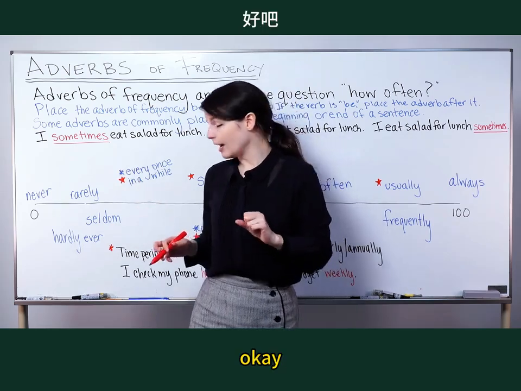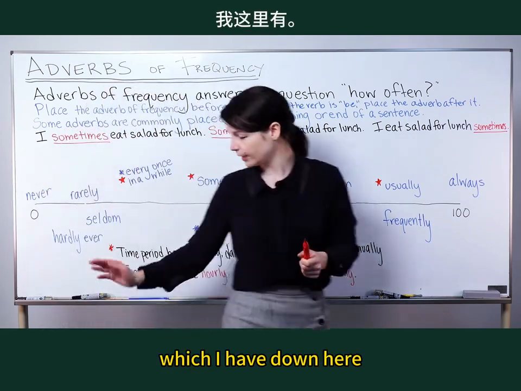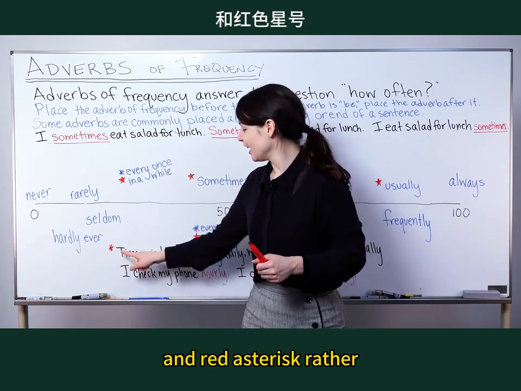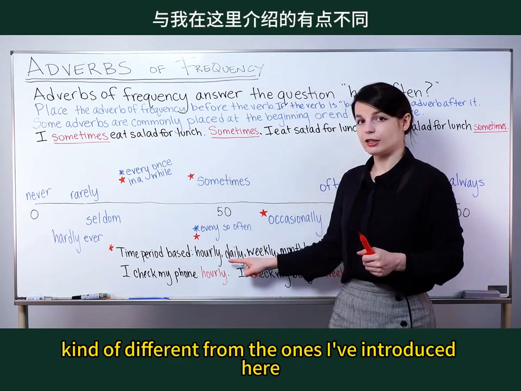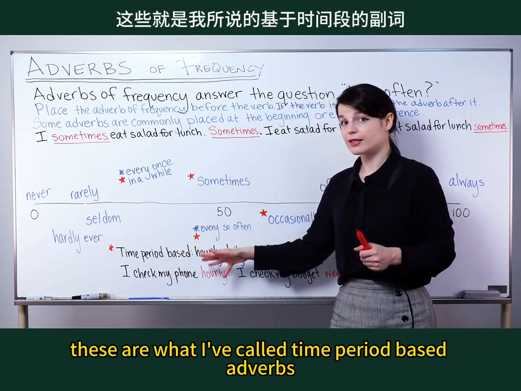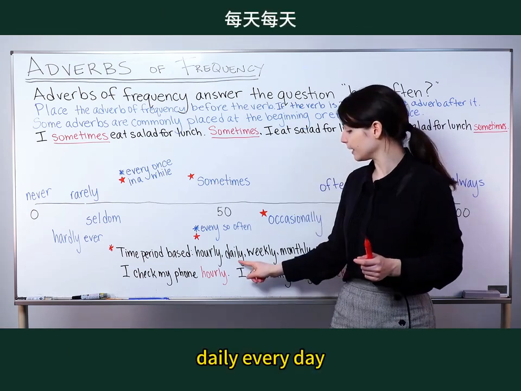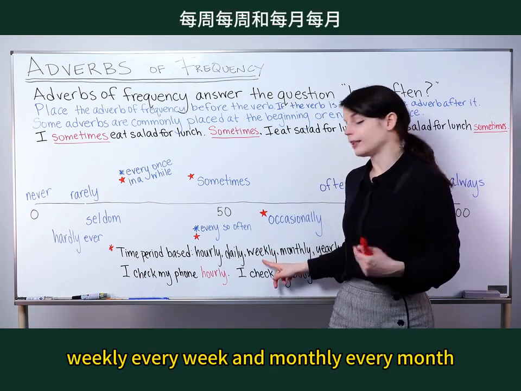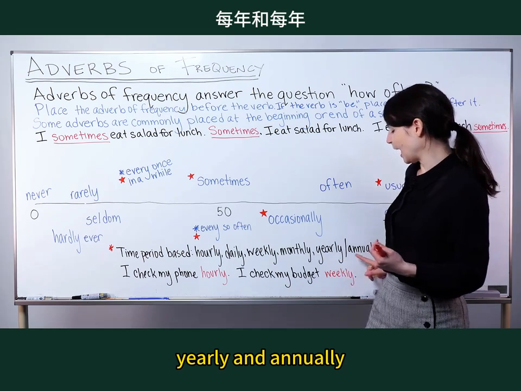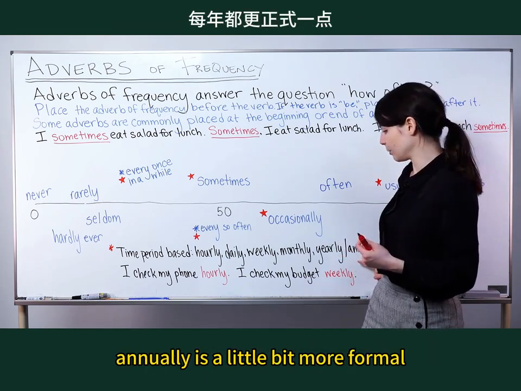Sounds great. Okay, I want to finish this lesson then by looking at one more group, which I have down here. I've marked this with a red asterisk. These are kind of different from the ones I've introduced here. These are what I've called time period-based adverbs. These words are hourly, which means every hour, daily, every day, weekly, every week, and monthly, every month, yearly and annually, so every year. Yearly and annually mean the same thing. Annually is a little bit more formal.